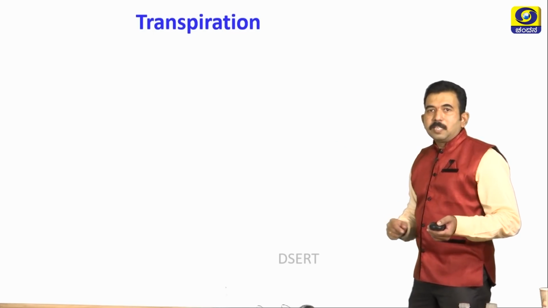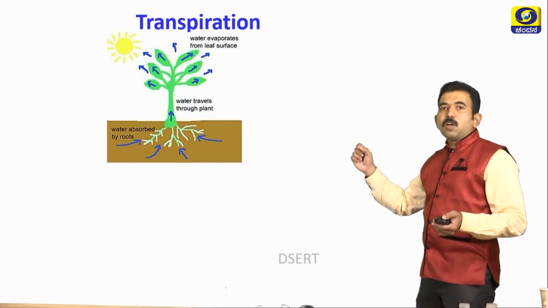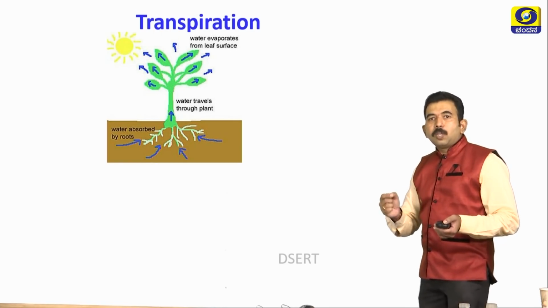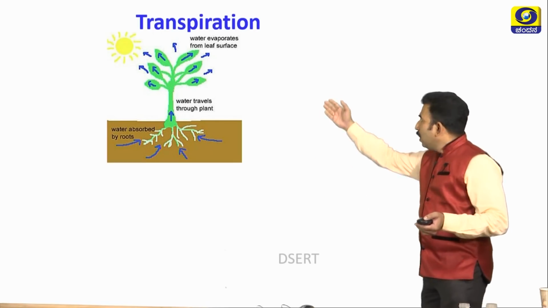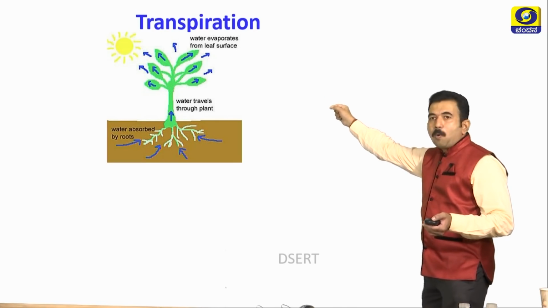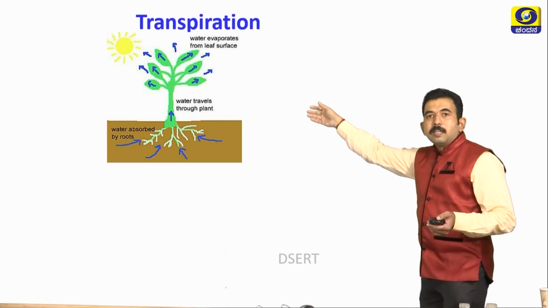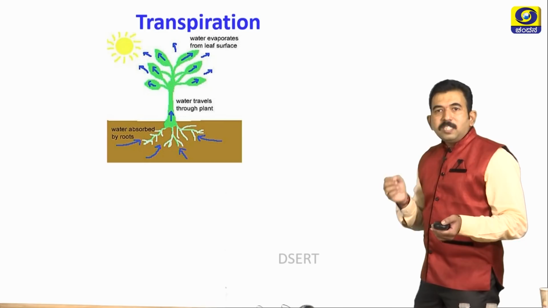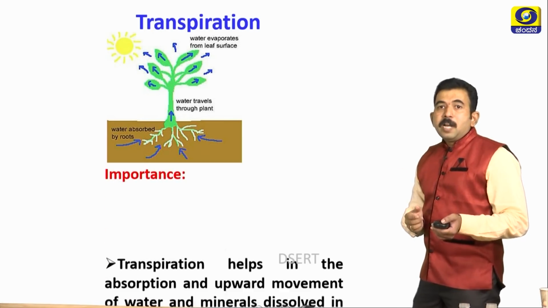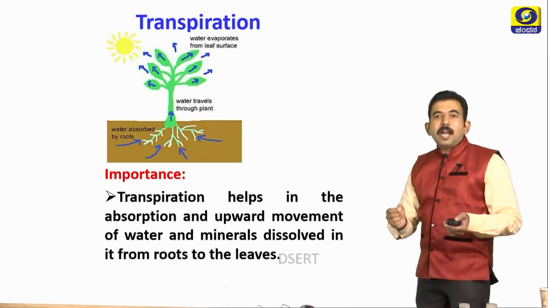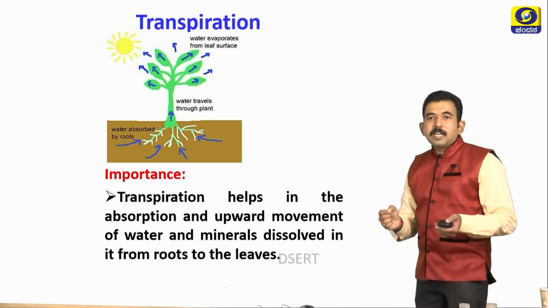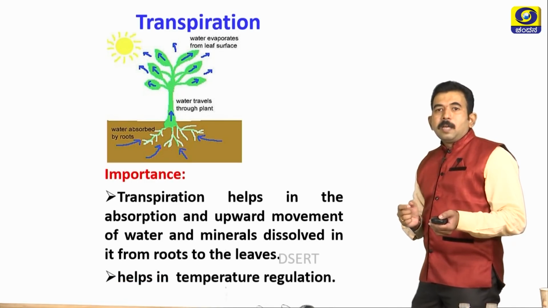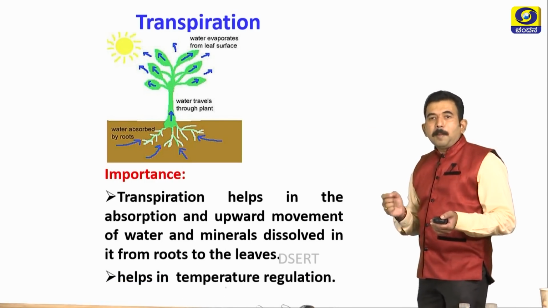Let us study transpiration. Transpiration is a process of removal of excess water through the aerial parts of the plants through the pores called stomata. In this picture you can see the roots absorb the water and excess water is removed through the stomata present in the leaves. What is the importance of transpiration? Transpiration helps in the absorption and upward movement of water and minerals dissolved in it from roots to the leaves, and it also helps in temperature regulation.